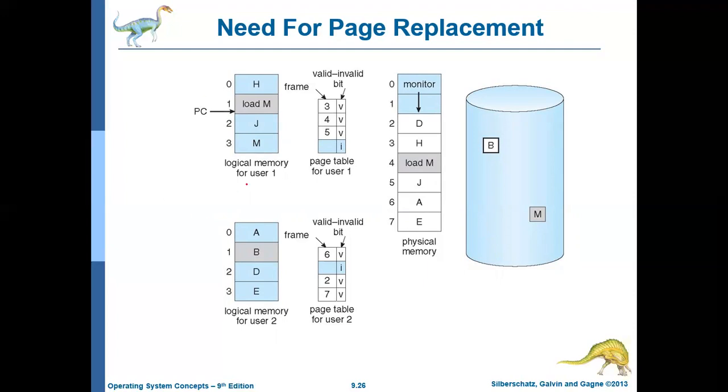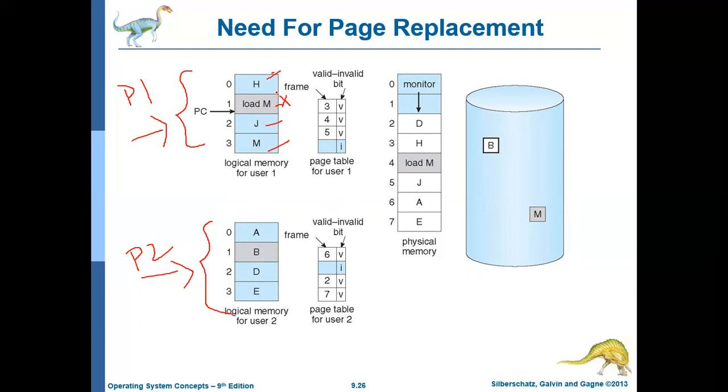Okay, so this explains that same concept with somewhat more clarity. Let us assume that there are two processes currently available. This is the virtual memory for process 1 and this is the virtual memory for process 2. Process 1 contains 4 pages, H, J, and M, and let us assume this is page X. This load M is one of the instructions in this page, page X.